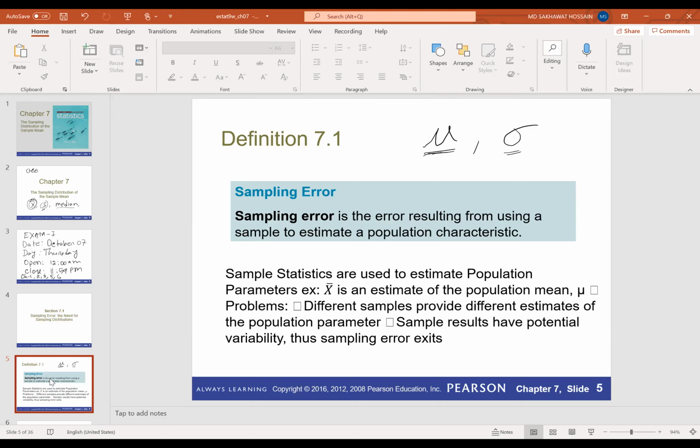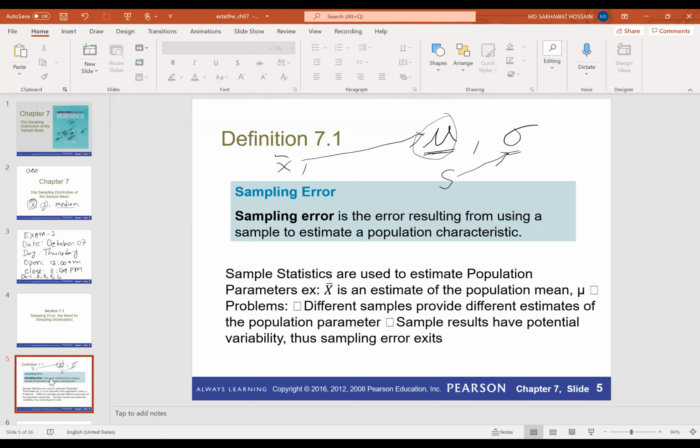We collect a sample from the population and we calculate the mean for that sample, which is X bar, and we use this value, this statistic, to make inference about the population parameter. So that means we calculate X bar and we use this value to make inference about mu. And similarly, we calculate the sample standard deviation and we use this to make inference about sigma.